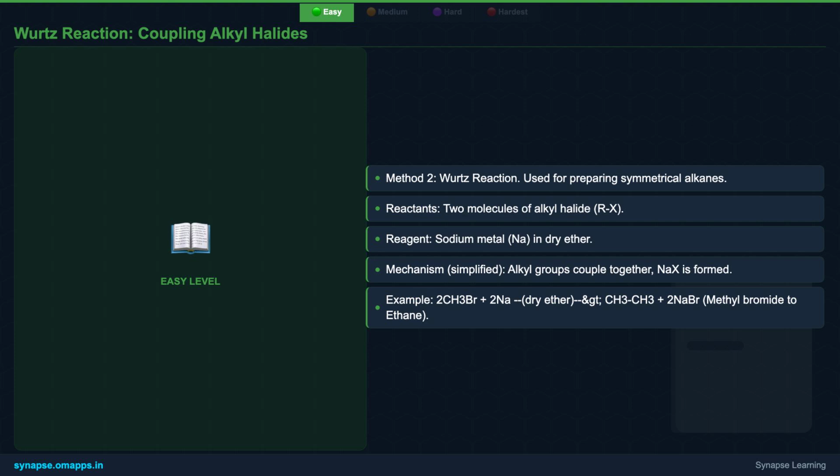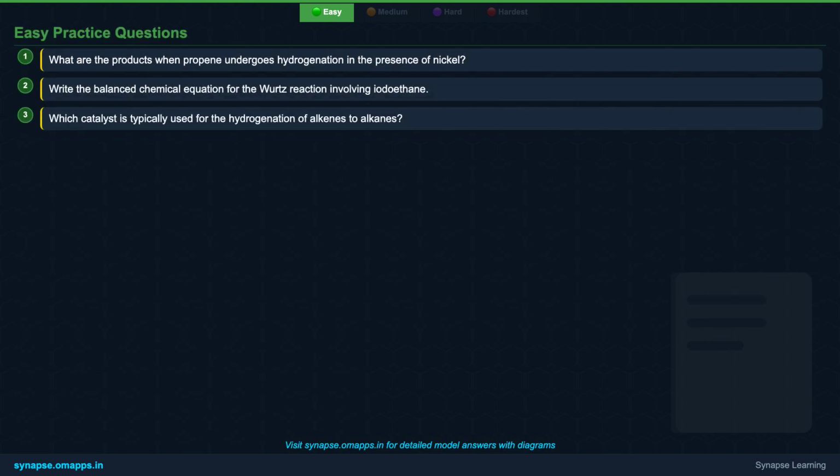For example, if you take two molecules of methyl bromide and react them with sodium in dry ether, you will obtain ethane. Now, let's test your understanding of these basic alkane preparation methods. Please try to answer these three practice questions.